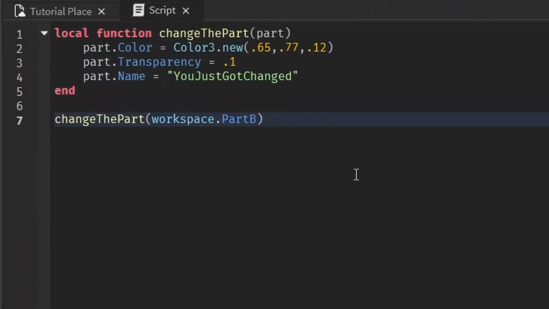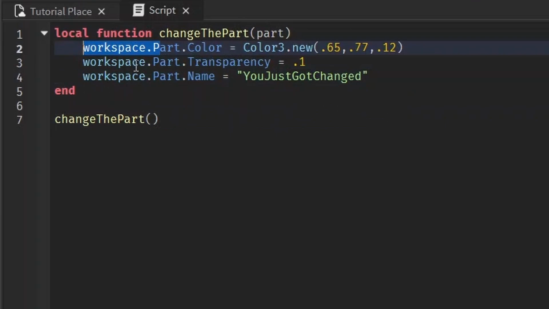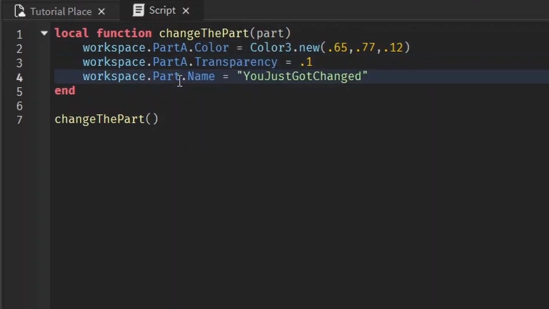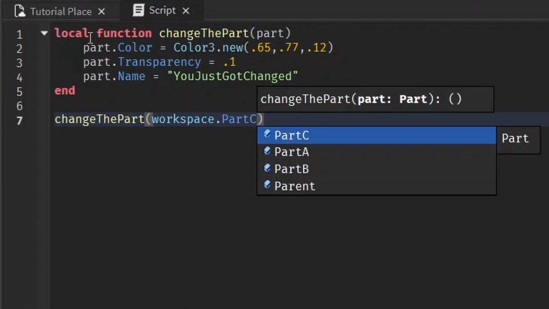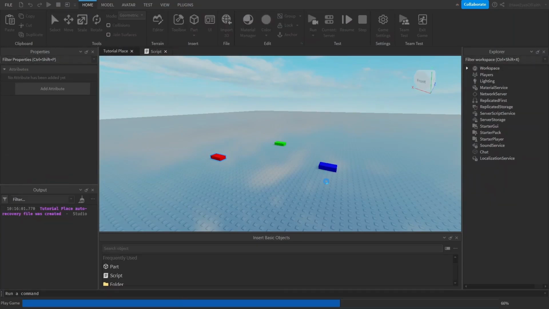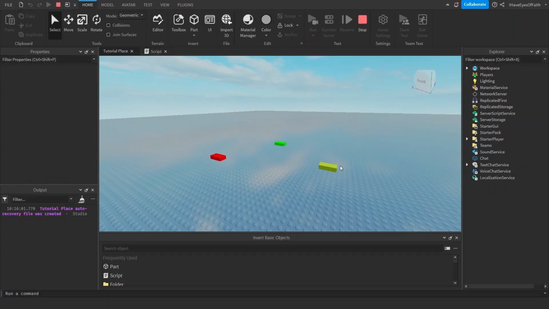The benefit of doing this is, before, how we had it, workspace.Part. What if we wanted to change a different part? We'd have to change it here and here and here. But with the new method like this, we only have to change it one time when we call it. And now instead of changing part B, it's going to change part C. See that?